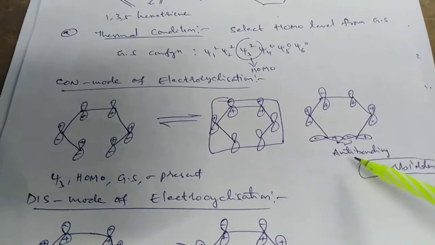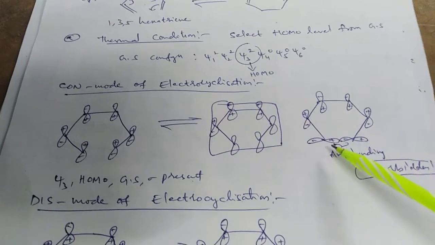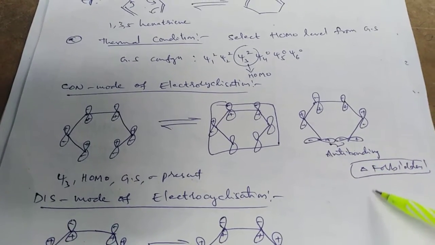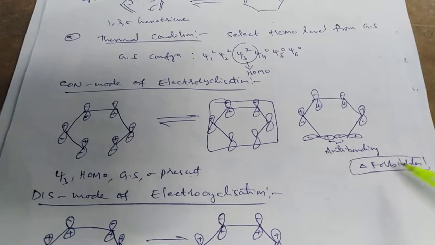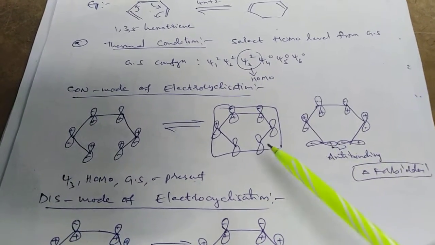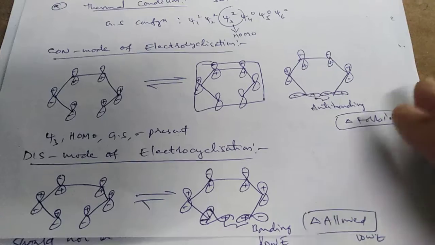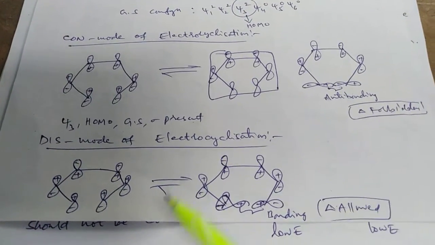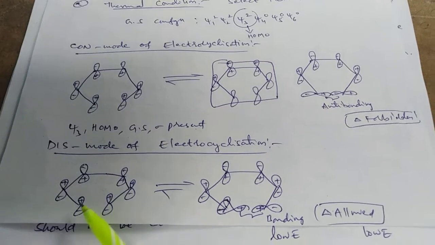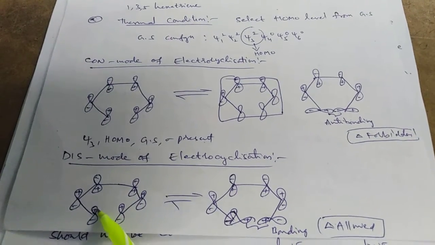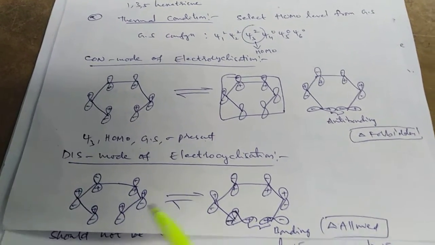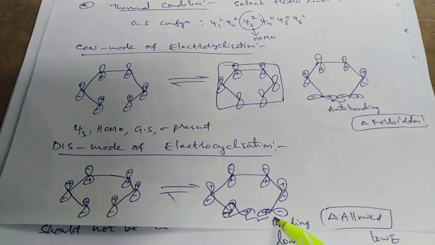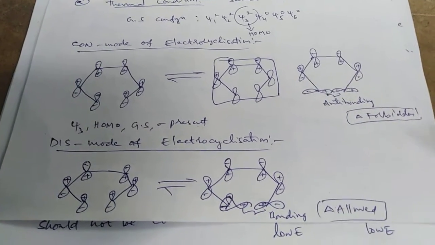For conrotation, it develops anti-bonding interaction between the termini of carbons. The thermal condition is forbidden for conrotation. And in the disrotatory mode of electrocyclization, at the termini, one rotates clockwise and the other anti-clockwise. Bonding interaction is developed. The thermal condition is allowed.